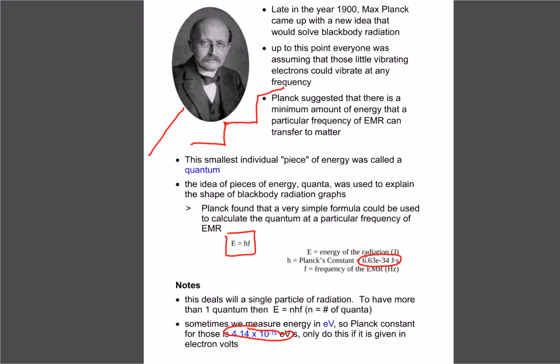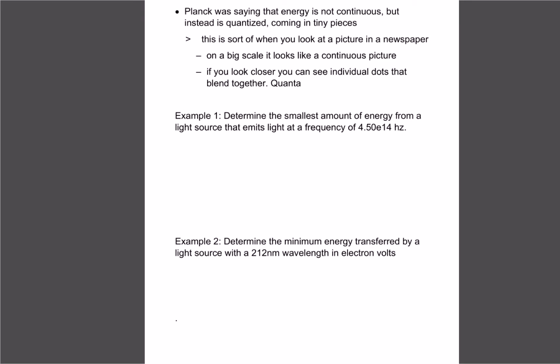And also remember, this is for one quantum. So if we just have one quantum of energy, that's how we're going to use E equals hf. Obviously if we have more than one, if we had 2, we'd double it, or if we have 10, we multiply it by 10, and so on. Okay, so that's the key idea. Think of energy as not being continuous. It's actually bundles or little amounts.